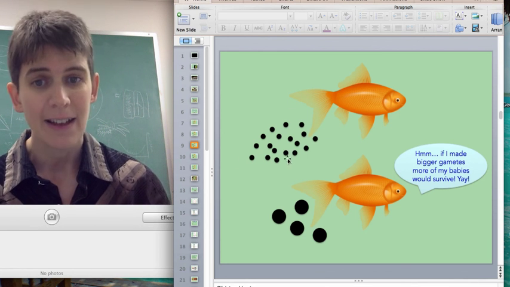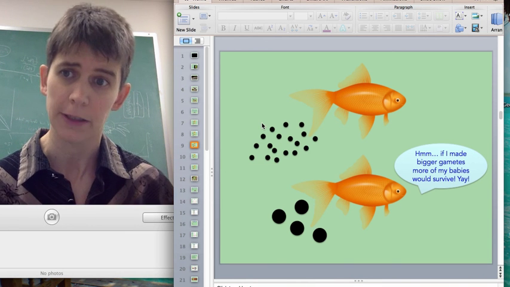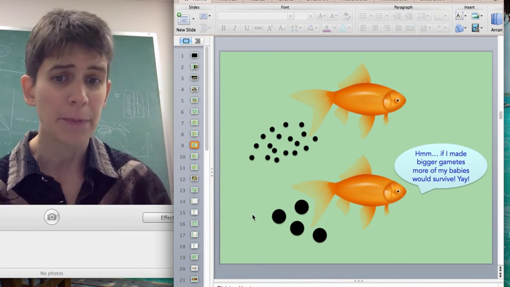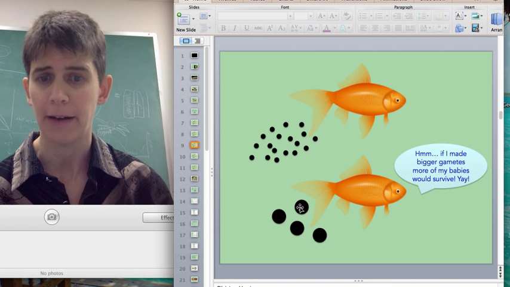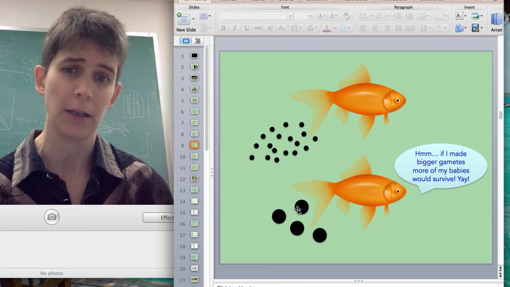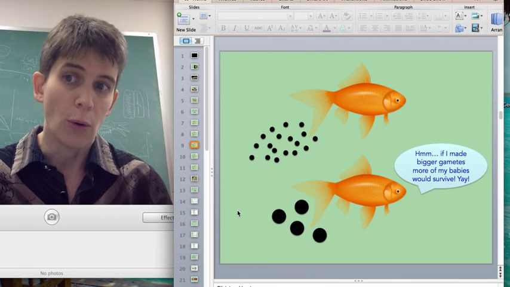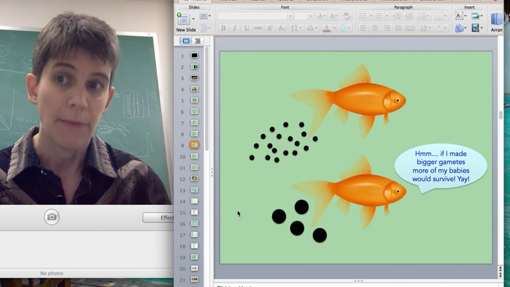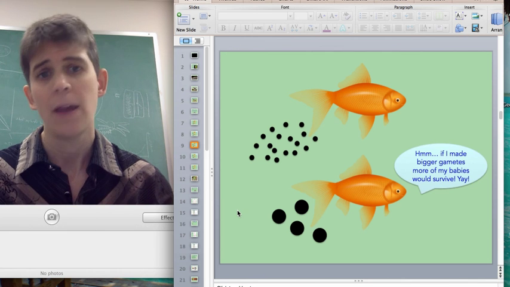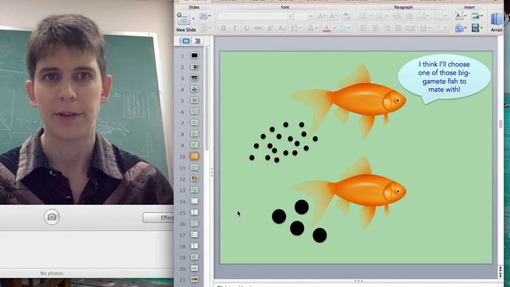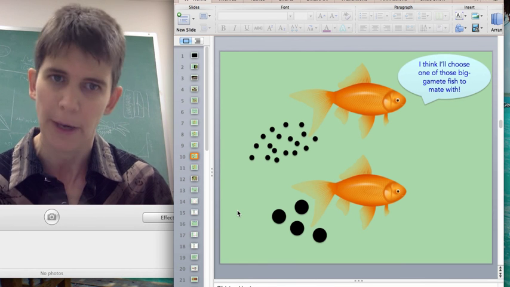Because then they get to make lots of gametes like they wanted to in the first place, and their offspring will be well supplied and more likely to survive because they have that energy source from that large gamete. So any individual that made small gametes that also had a preference for animals with large gametes would be selected for. And eventually, so this is the cartoonish way to put it there, right?